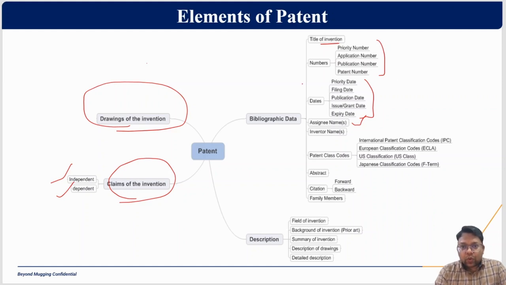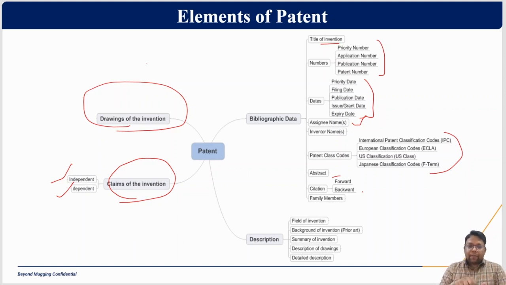Then what is next, you can see here different kinds of classes we will learn. Abstract part and forward and backward citation. What is forward and backward citation? Forward citation: suppose you file your patent application and it gets published, right? After publication, if anyone else is also working on the same kind of invention, they will cite your patent application as a forward citation. Backward citation is what patent document or non-patent document you cite in your patent application, right?